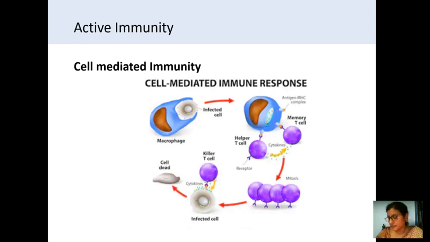It is effective in intracellular pathogen cases, cancer cell cases, fungal infections, and foreign tissue transplantation cases; this cell mediated immunity acts.